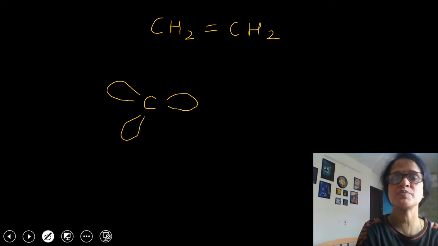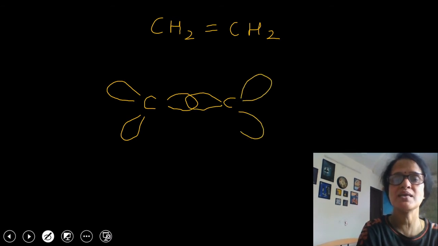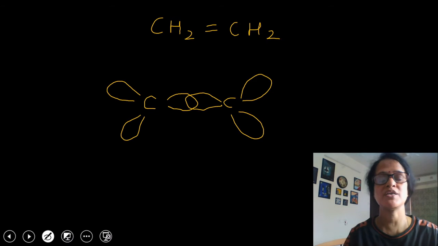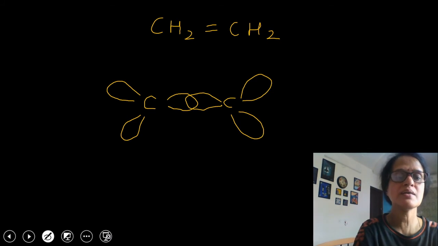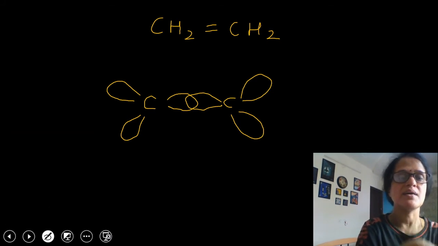This is one of the sp2 hybridized carbon atoms. Now I am drawing the other sp2 hybridized carbon atom. So you can see here, these are the sp2 hybridized orbitals and they all lie in one plane. What will happen? Here you can see that 4 hydrogen atoms will come and they form a sigma bond here.